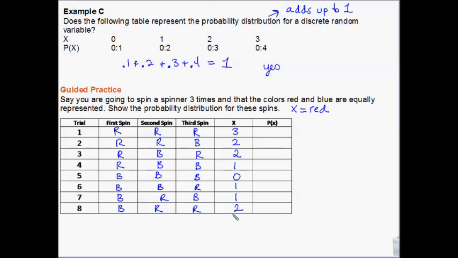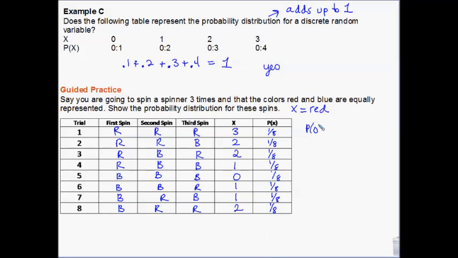My probability of any of these things occurring: I have 8 total possible, because that's how many combinations I ended up with. So each combination's probability is 1 out of 8, because this occurs 1 out of all 8 times. Does that make sense? If I added all those up, I'd get a 1.